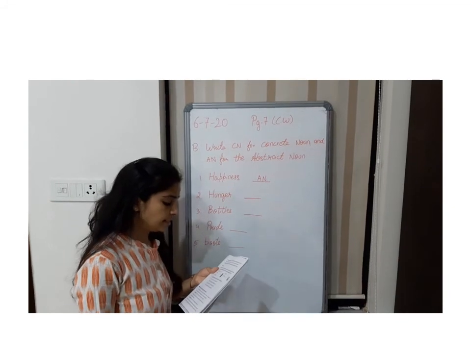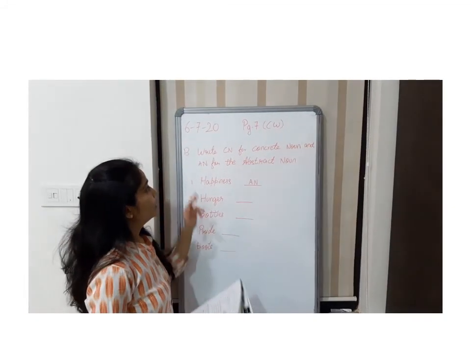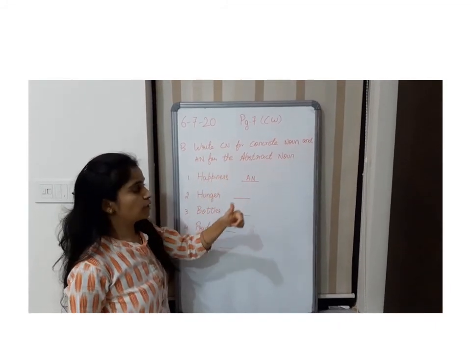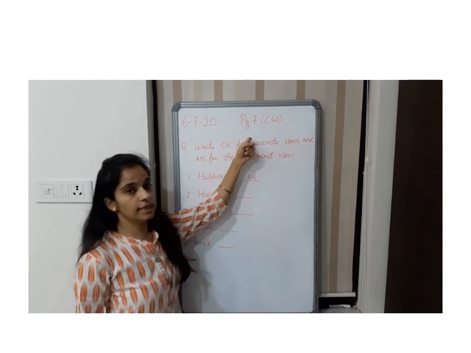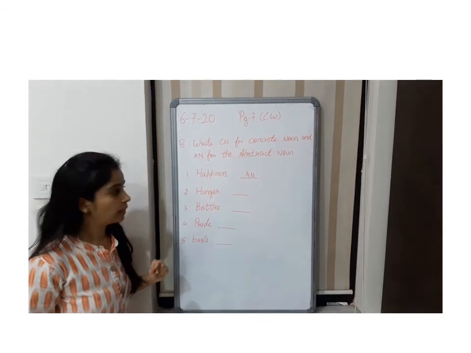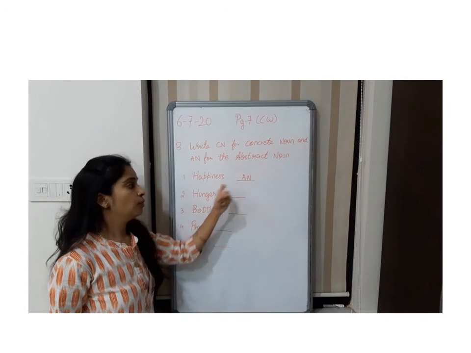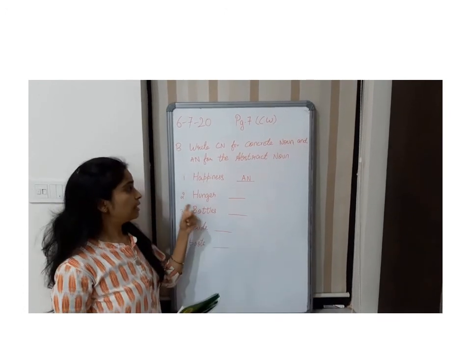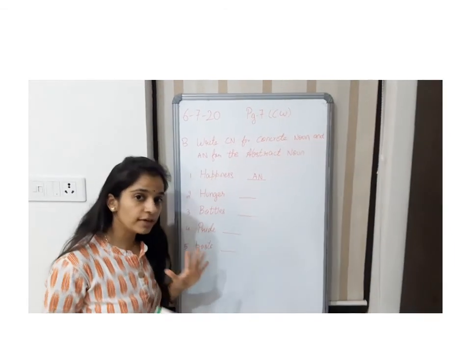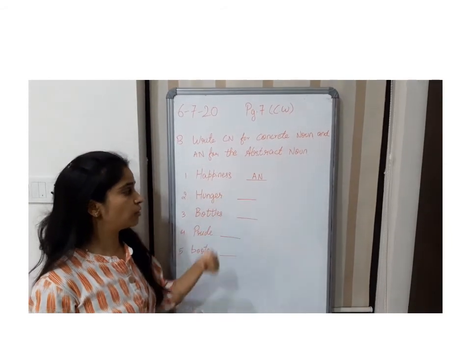Now, let us again see concrete and abstract nouns. Write CN for concrete noun and AN for abstract noun. It's on page 7. There you have to write classwork and again write today's date also. Now, the first one is done for you. Happiness is an abstract noun. Now you know why happiness is an abstract noun, because I cannot touch happiness with any of my 5 senses, but I can only feel. That's why happiness is an abstract noun.